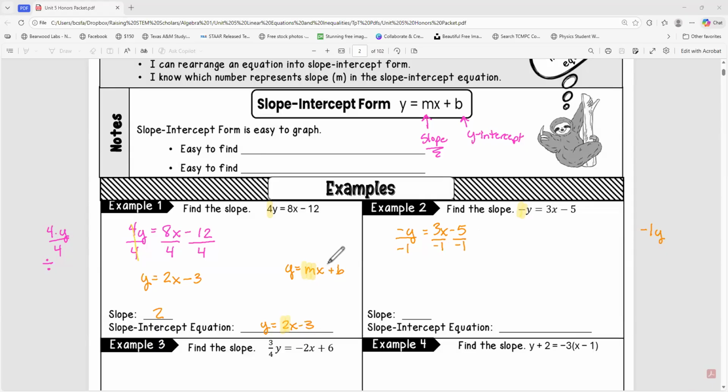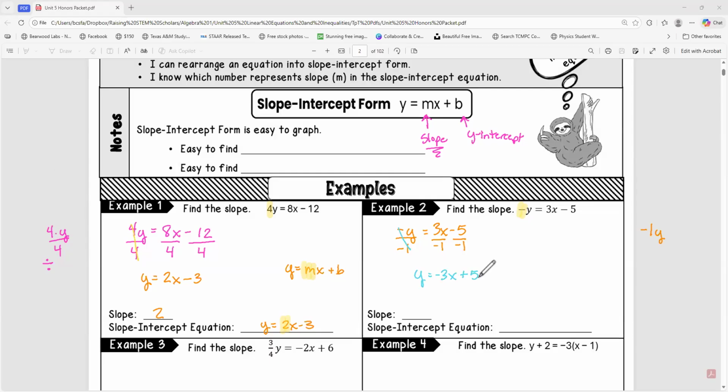So this negative 1 is going to cancel out, and we've got y. This 3 divided by negative 1 is going to give me negative 3x. This negative 5 divided by negative 1 is going to give me a positive 5.